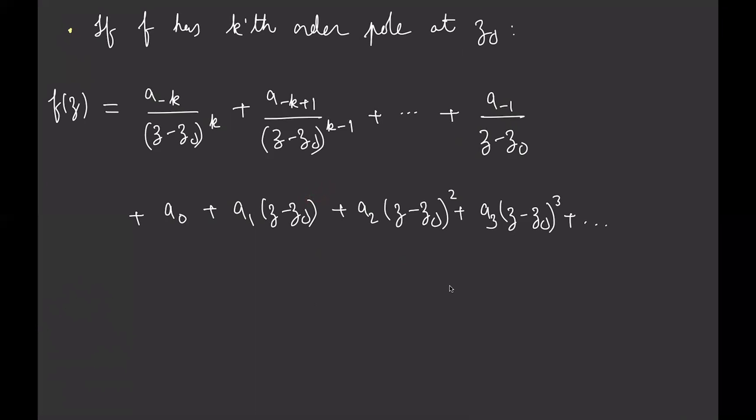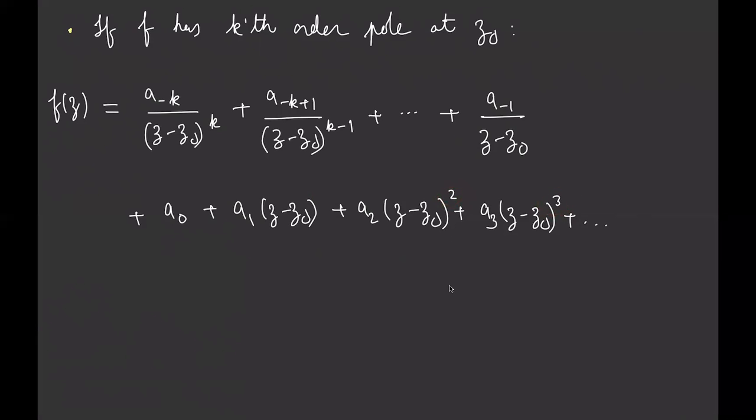So here is a series of some sort for f of z, but f of z is not a nice function in the sense that it's not an analytic function, but it's a function which has a kth order pole. But even so, you're able to write it as some sort of expression, and the expression includes all the positive and 0 powers: power 1, 2, 3, and so on, and this is the power 0.